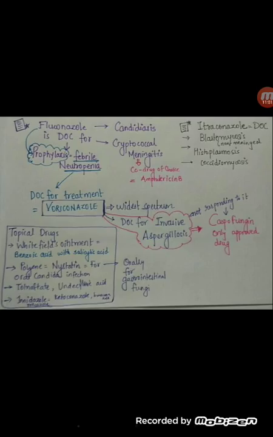And we have another group, that is ketoconazole. It inhibits the cytochrome P450 enzyme reaction, right? So it is important from the aspect of drug interactions, because there are drugs which increase the P450 enzymes and there are drugs which decrease the P450 enzymes, right?